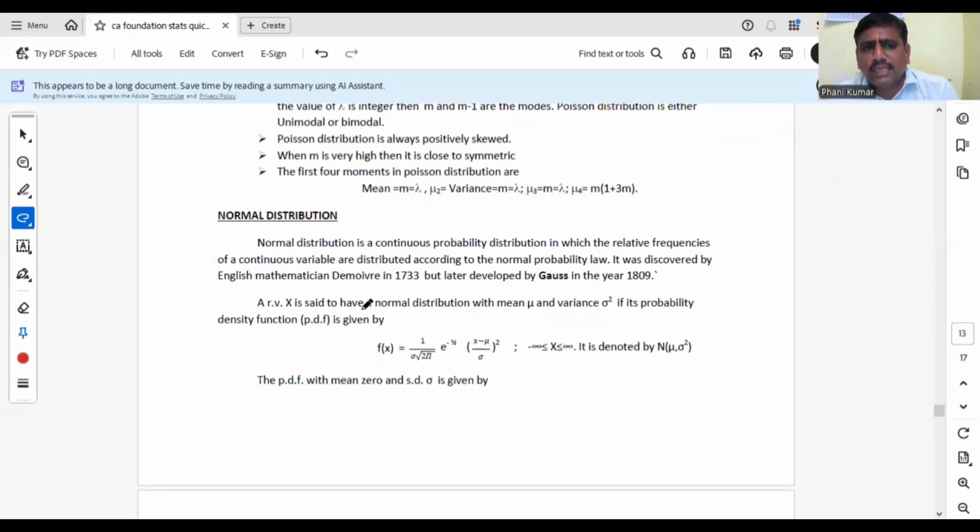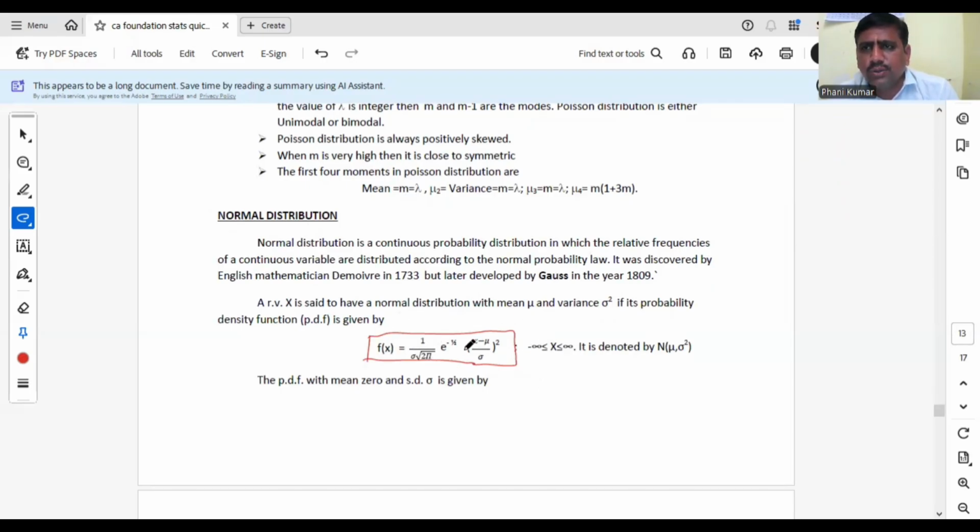So random variable x is said to have normal distribution with mean mu and variance sigma square if its PDF, please remember the PDF of normal distribution, is 1 by sigma root 2 pi e power minus 1 by 2 x minus mu by sigma whole square. So this is the PDF of normal distribution.